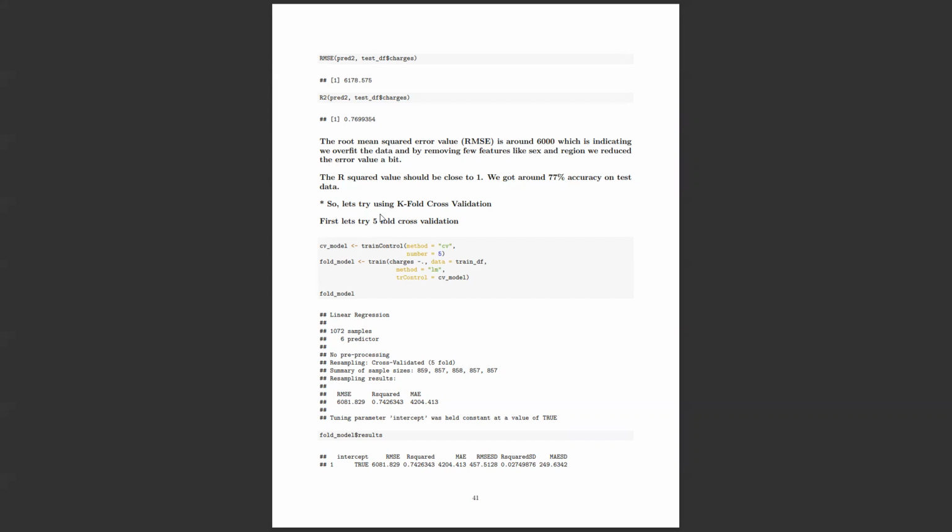The second thing I tried is k-fold cross validation. First I tried with 5 folds, using 1,000 samples, that's what it's saying here. K-fold didn't make the model much better. Here the r square, you can see, is 74%. It reduced by almost 3%, from 77 to 74.